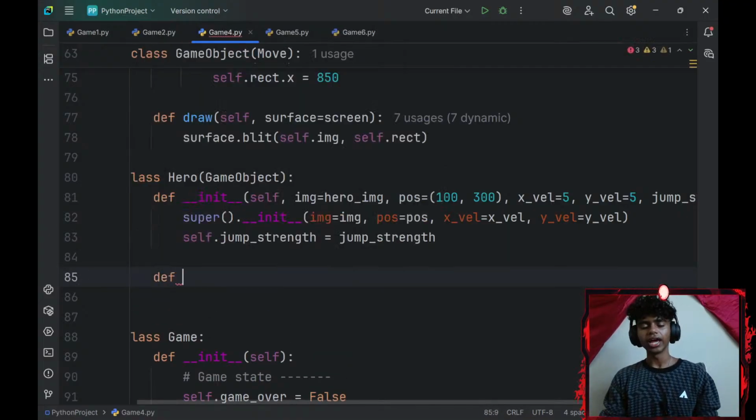Okay, and then let me go ahead and define a method. So this is going to be an automate method.